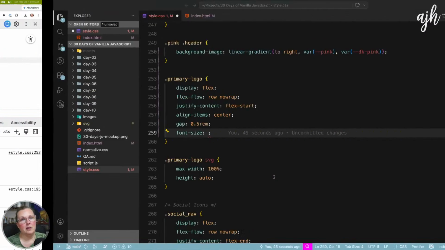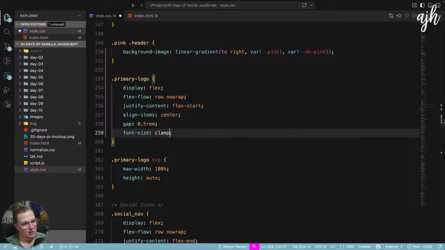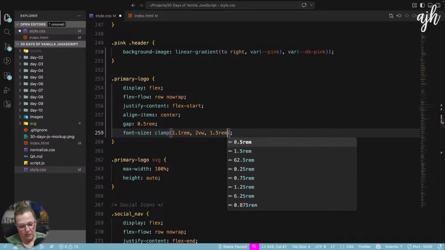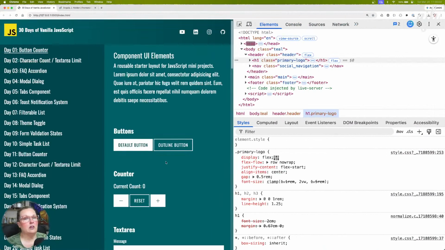We should probably clamp that, right? So maybe 1.1 rems on mobile. We could do 2 VW and then 1.5 rems. I don't know. We'll have to test it and see how that looks.